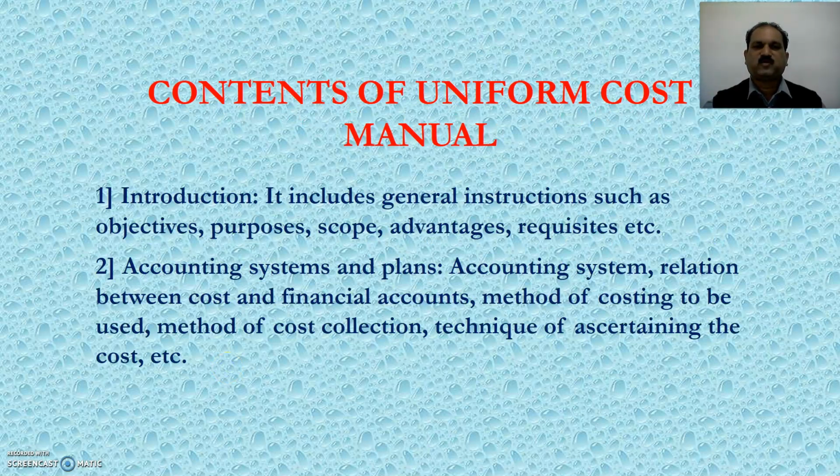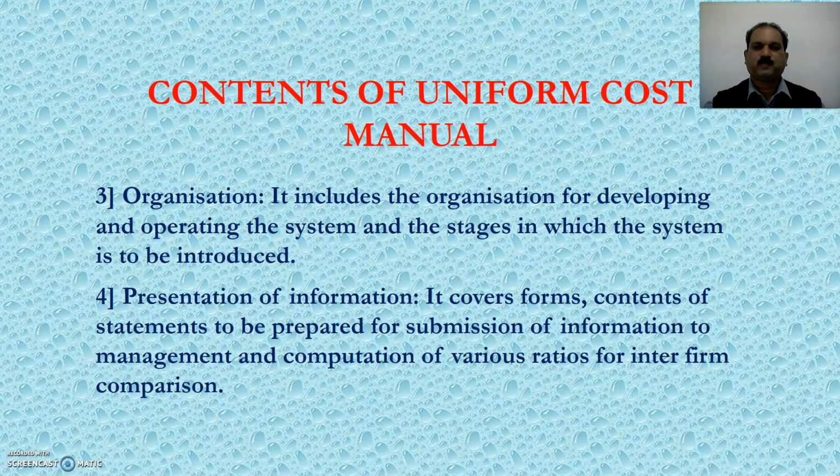Let's see the contents of Uniform Cost Manual. What are the details that are included in Uniform Cost Manual? First, introduction part. It includes general instructions such as objectives, purpose, scope, advantages and requisites, etc. Second, accounting systems and plans. It includes accounting system, relation between cost and financial accounts, method of costing to be used, method of cost collection, technique of ascertaining the cost, etc.